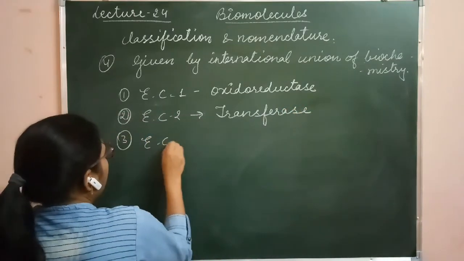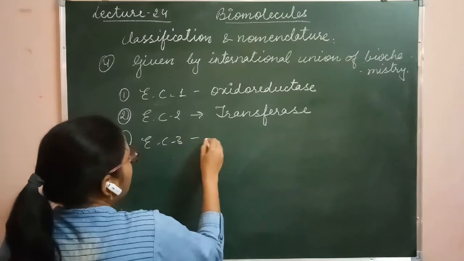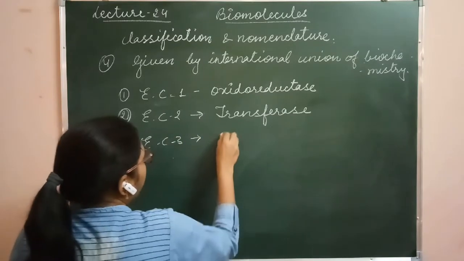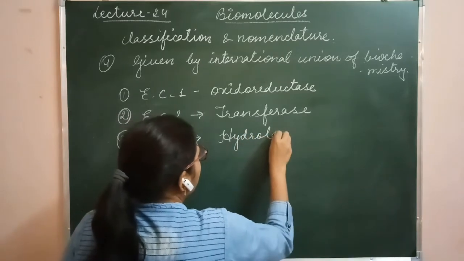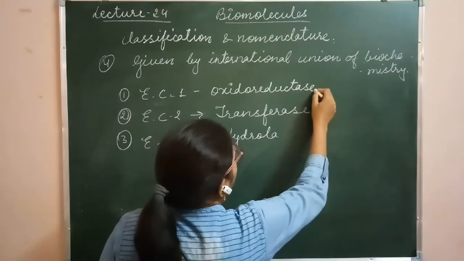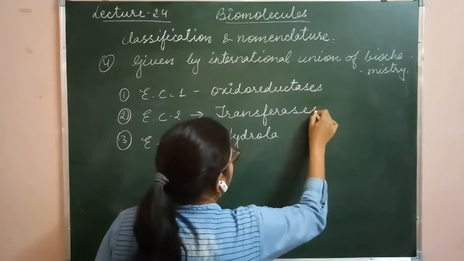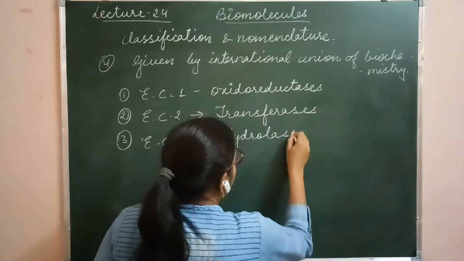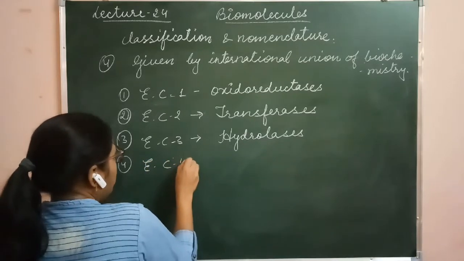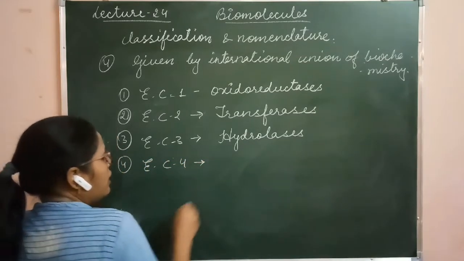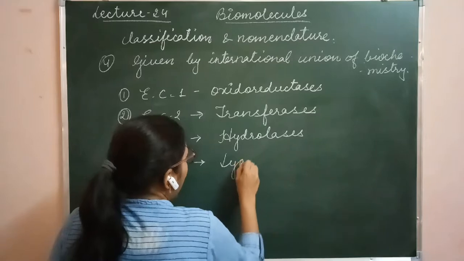Third, enzyme commission number 3, and the name of enzyme is hydrolases. Oxidoreductases, transferases and hydrolases. Fourth one is enzyme commission number 4, and the category is lyases.